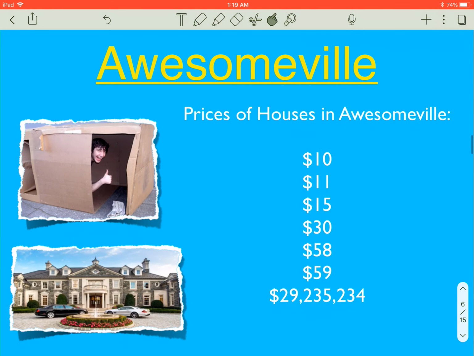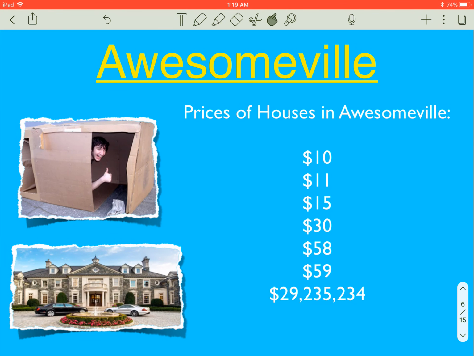But here's Awesomeville. It's actually not that awesome. There's a mean guy on the hill who has a $29 million house, and he has all the money. The other houses are worth $59, $58, all the way down to $10, and looks like that guy is living in a cardboard house. It looks like he's having fun, but still, even though the average, if I add those all up and divide by how many there are, is a little over $4 million, does that actually show what each house is worth? No, it's just an average of it.